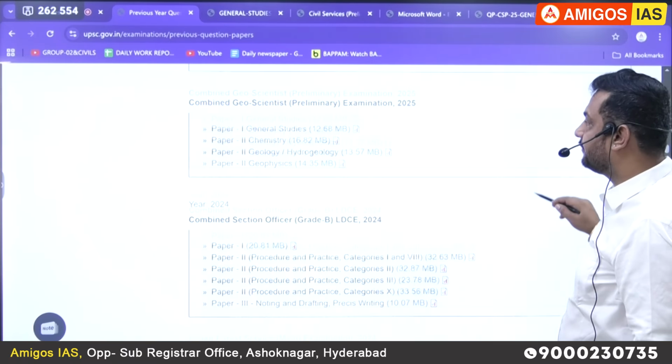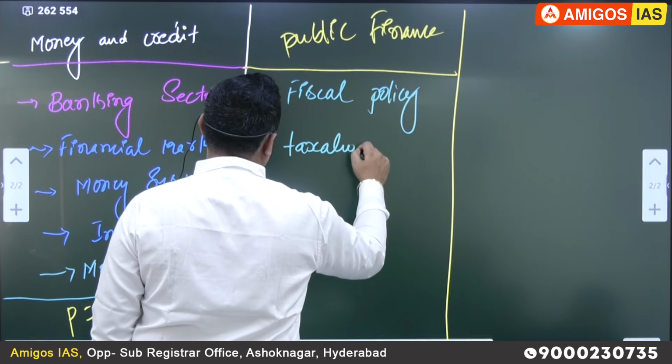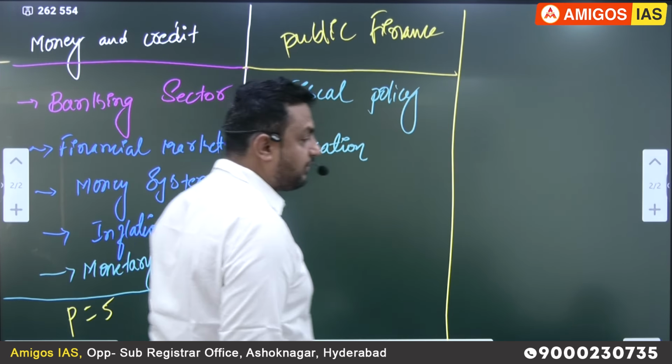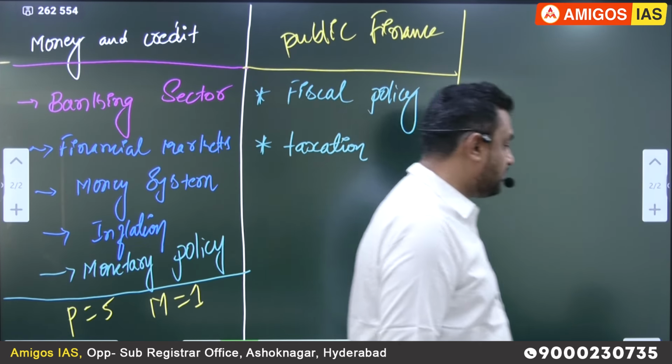And obviously, with respect to redistribution of the resources, the main objective of the redistribution of the resources by the government is what? Taxes. So we are going to discuss the taxation system of India. Not the world, sir. We are going to discuss only India, because we are discussing only the Indian economy, not the world economy. That is the second topic with respect to public finance.